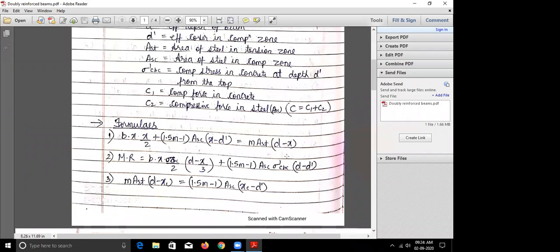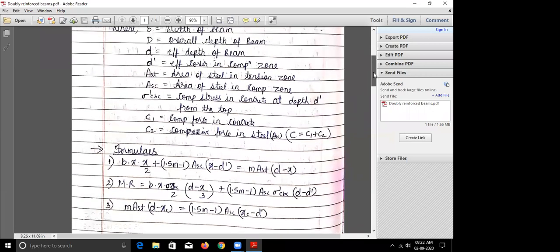The second equation is the equation for finding out the moment of resistance, which is given by b into x into sigma CBC by 2 into d minus x by 3 plus 1.5 m minus 1 into ASC into sigma dash CBC into d minus d dash. And the third equation is used to find out the ASC. So these are the three equations which we will use in a doubly reinforced section. Now we will also see how these equations have been arrived at.